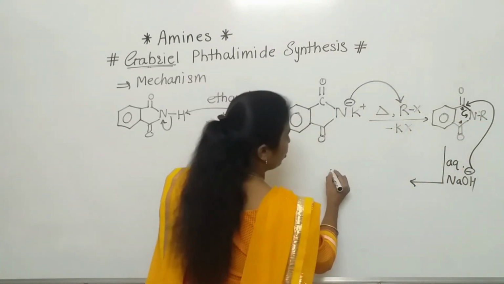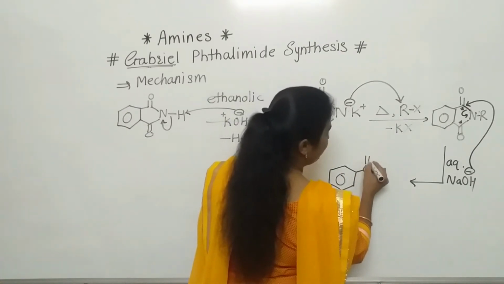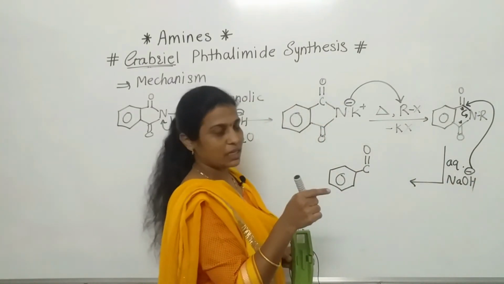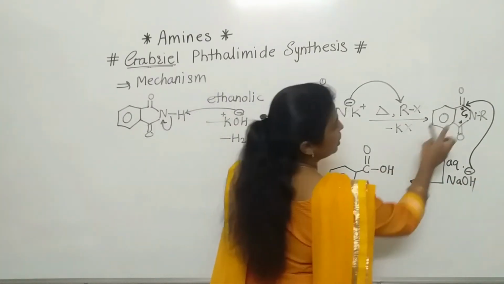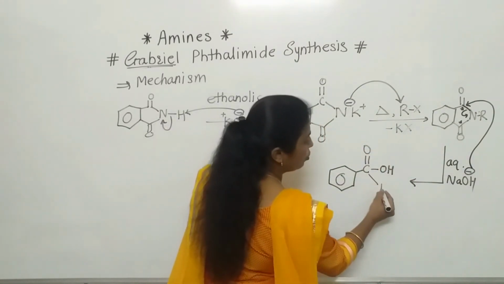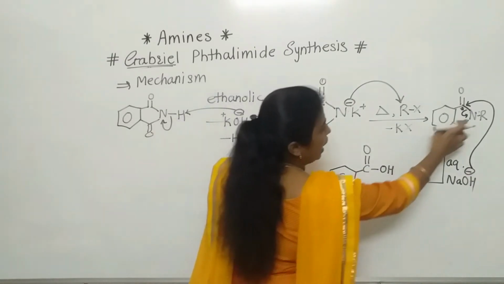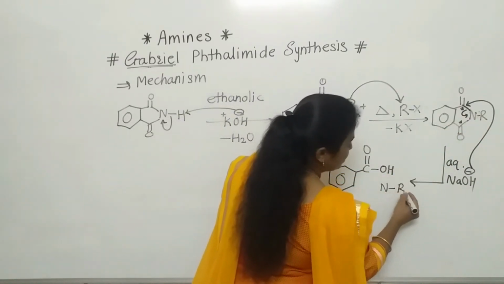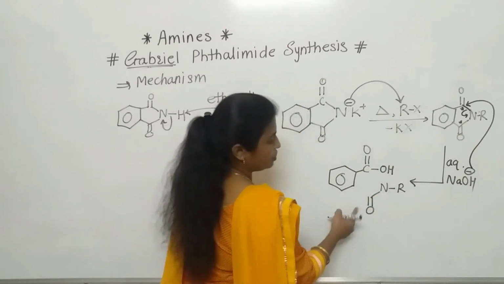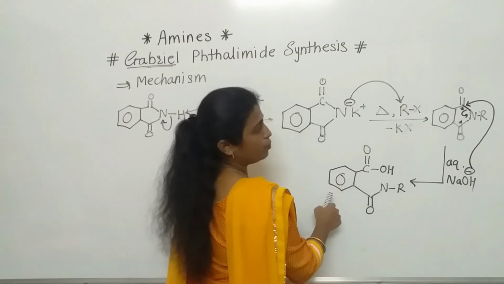So what will be the product? The benzene ring with C double bond O, and the OH minus that attacked will be attached, and the carbon-nitrogen bond is broken, meaning there is no bond between that carbon and nitrogen. Next, the nitrogen has the R group attached, and the other group attached is the carbon with the double bond to oxygen. So this will be the product.